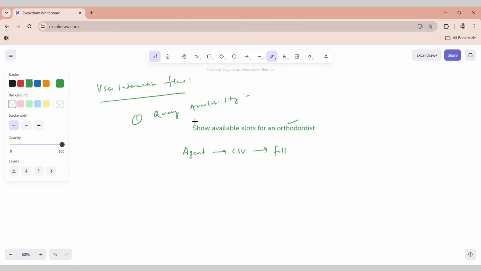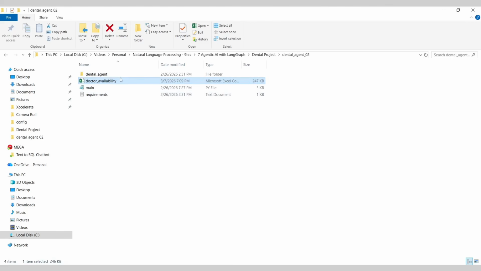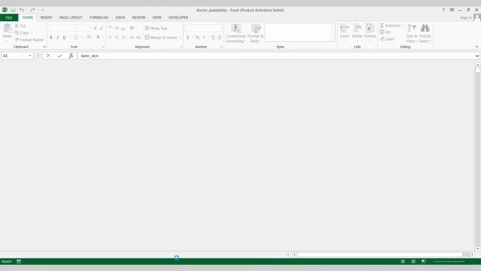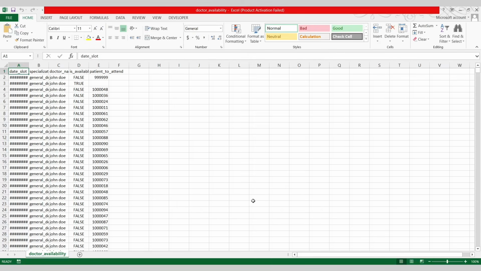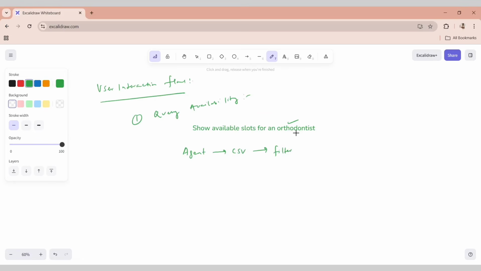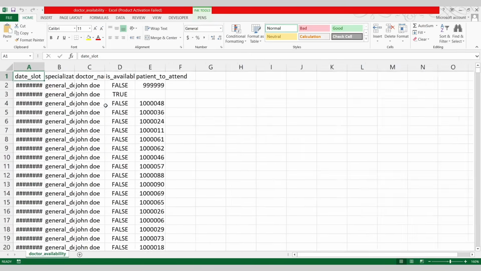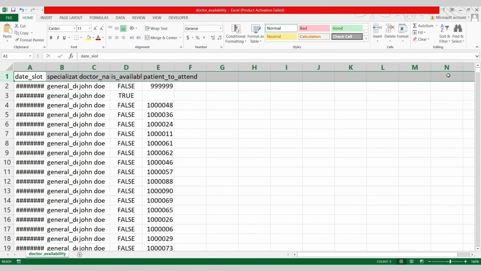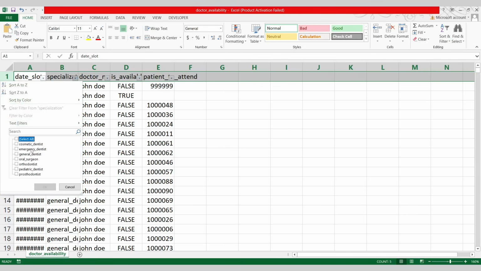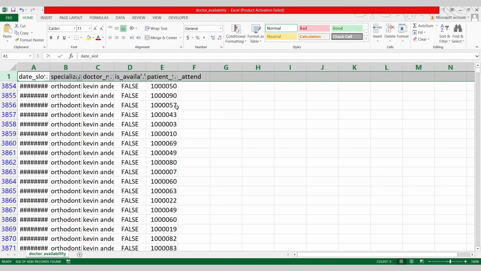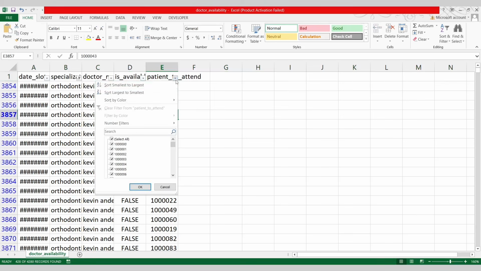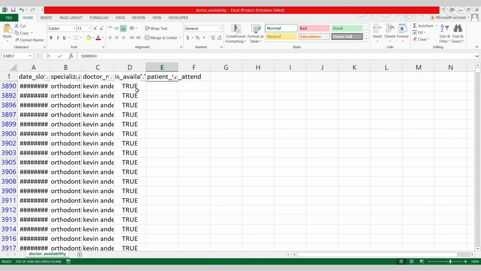See, if I ask you as a human being, forget about the agent. Imagine this is your file, and I ask you, tell me what are the available slots for an orthodontist. What will you do? You will go into the Excel sheet and do a filter on the orthodontist and probably another filter on the blank patients, I mean, wherever the availability is there.